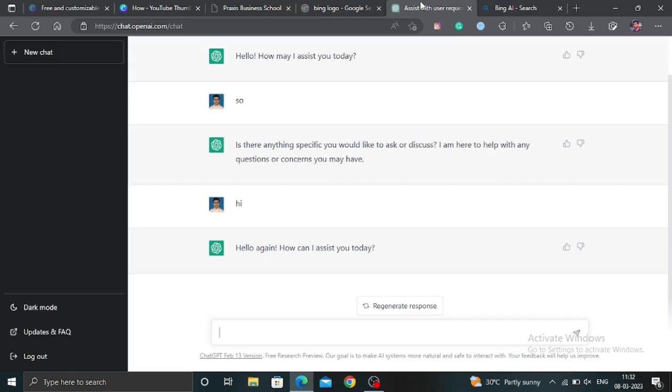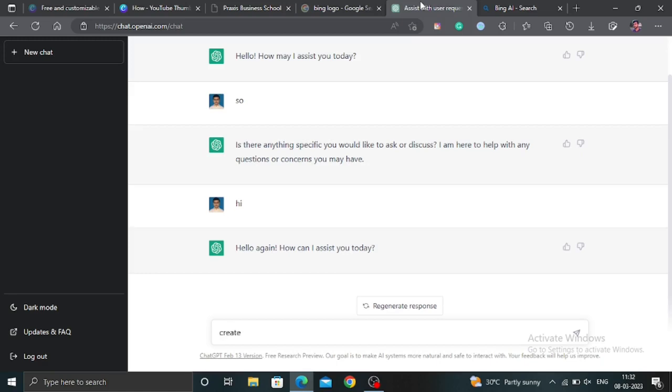So let's ask something technical to ChatGPT and Bing and then compare the results. I'm going to ask something related to data science or data analytics, as that is my domain. Let's ask ChatGPT to create a sample dataset.